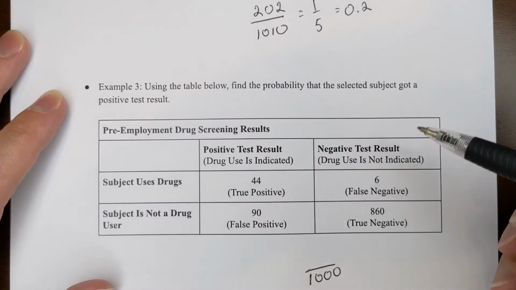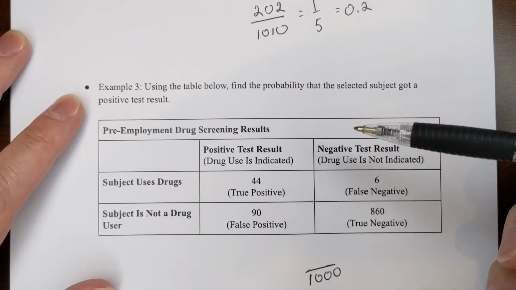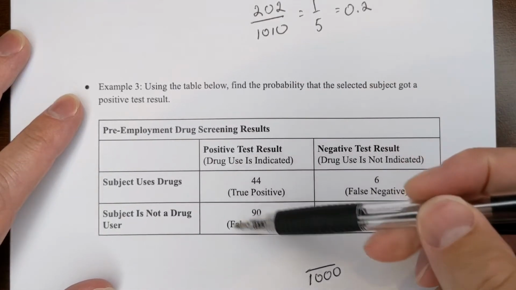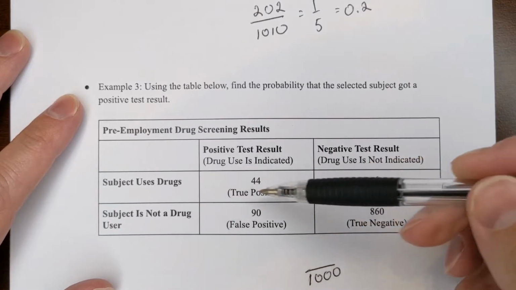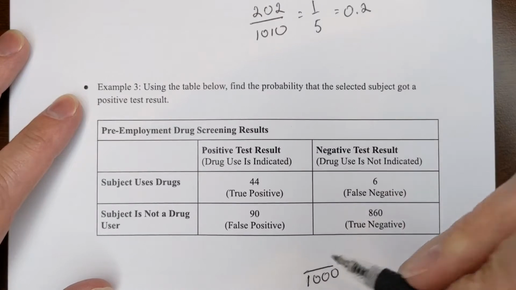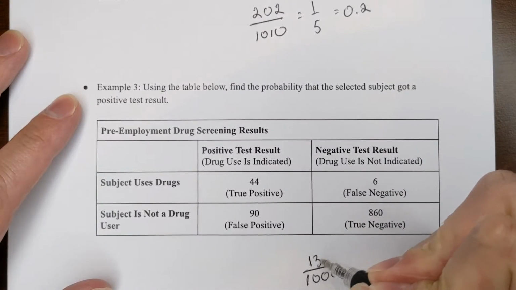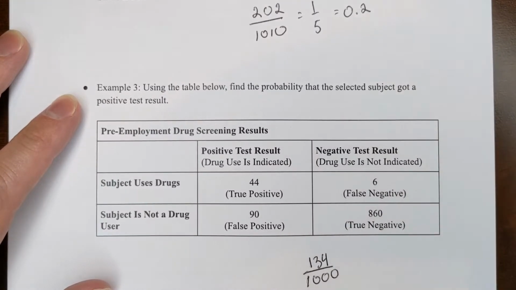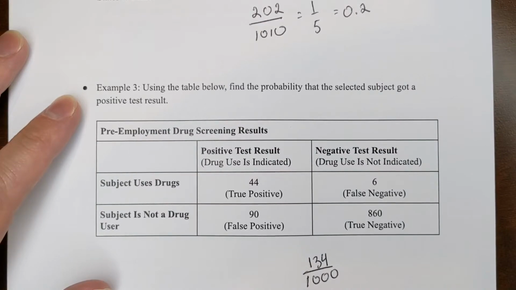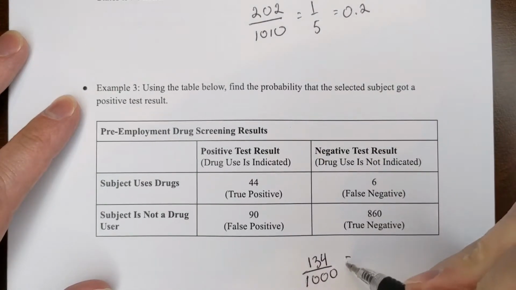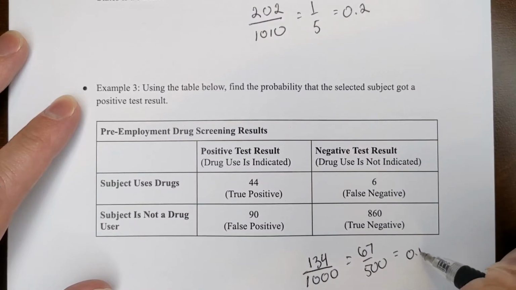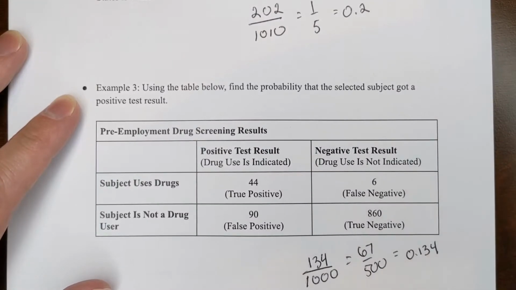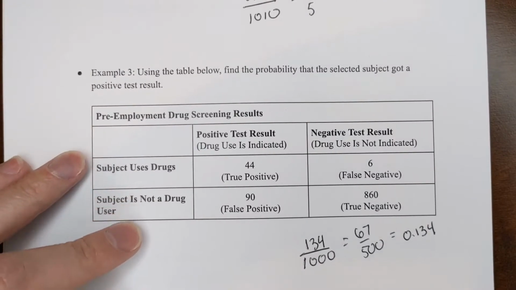and we want to know the likelihood that the subject got a positive test result. So positive test result is anyone in these two columns. It doesn't matter if they did or didn't actually use drugs, it's they tested positive. So that is 134. So that, if it reduces, is 67 out of 500, or as a decimal, 0.134 is your probability.